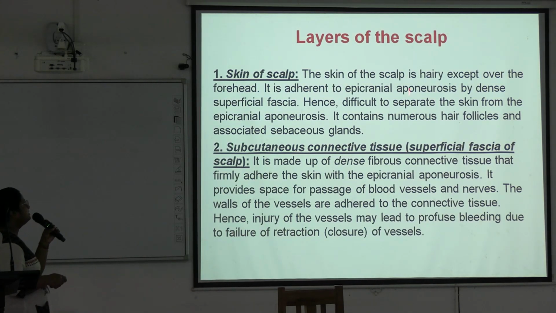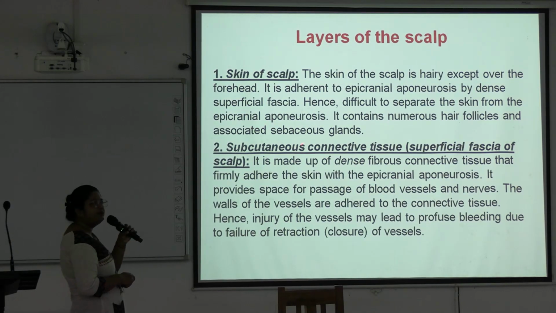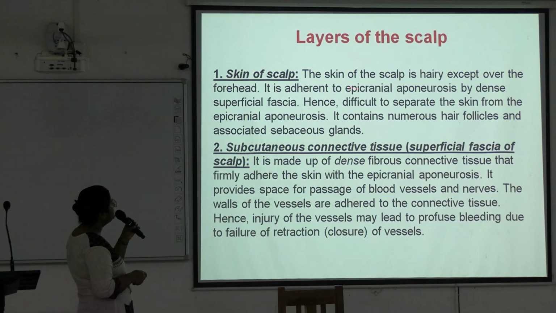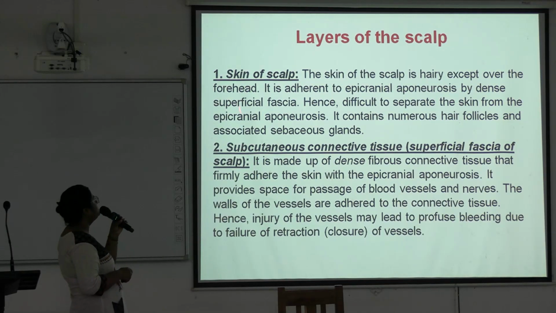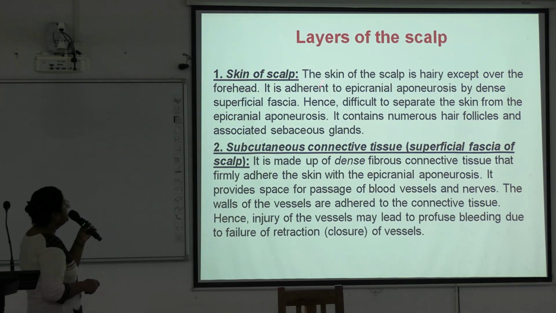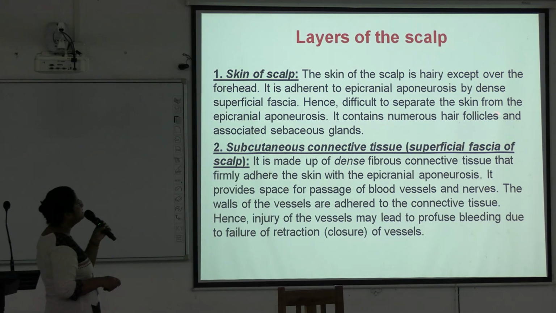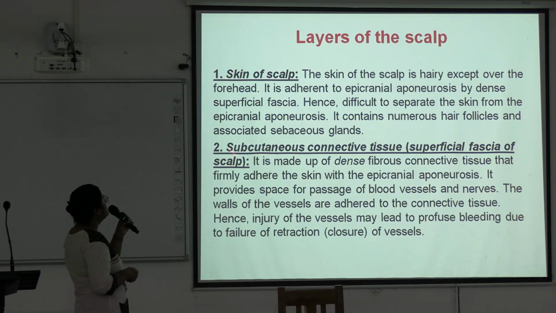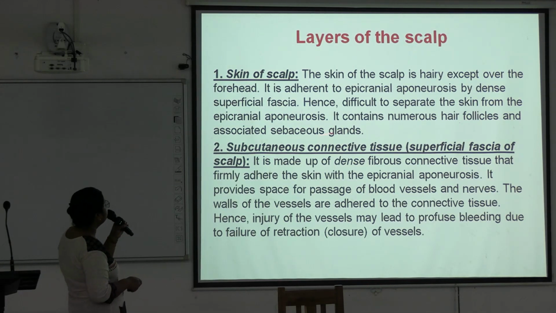So the skin of the scalp is hairy except over the forehead, and it is adherent to the epicranial aponeurosis by dense superficial fascia. Hence, it is difficult to separate the skin from the epicranial aponeurosis, and it contains numerous hair follicles and associated sebaceous glands. Okay, so this is the skin of the scalp.